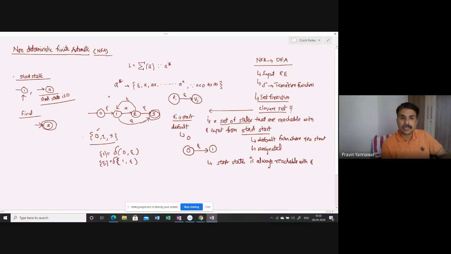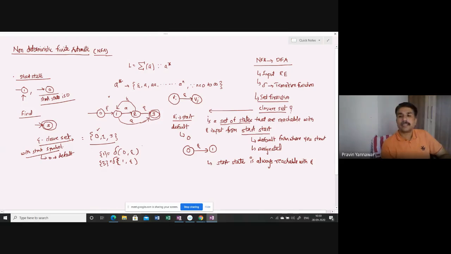This is the closure set, the closure set with the start symbol. Here 0 is the start symbol, the default symbol which we have.